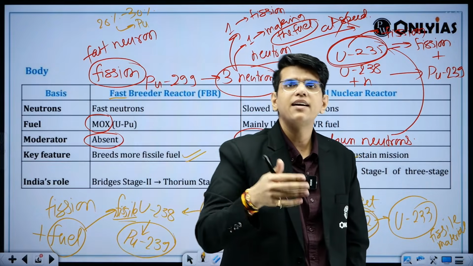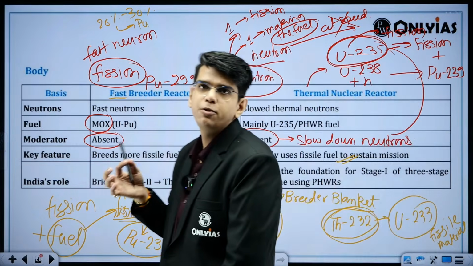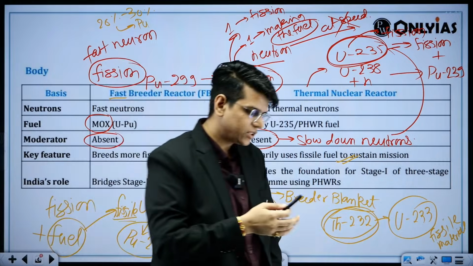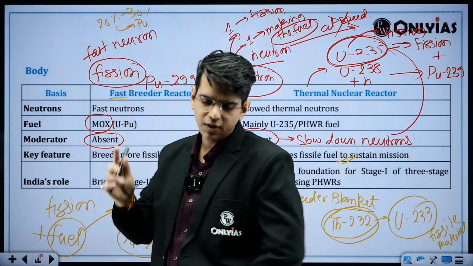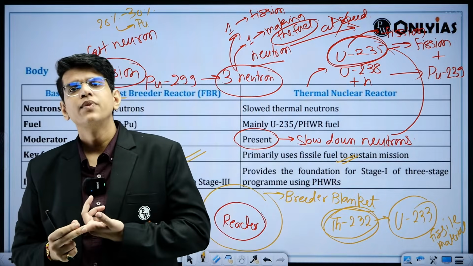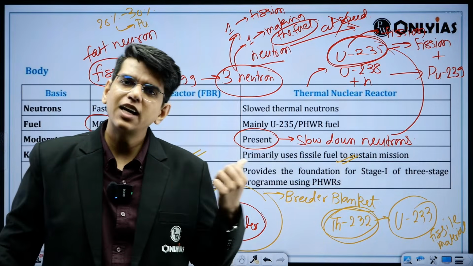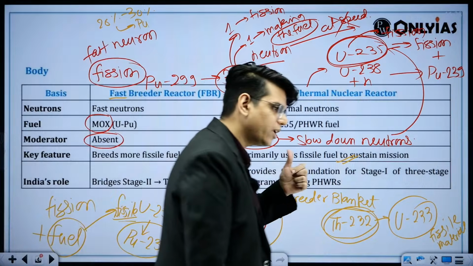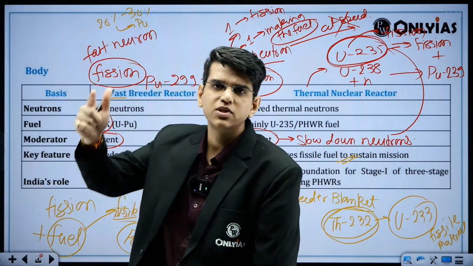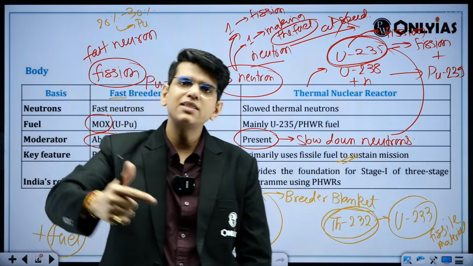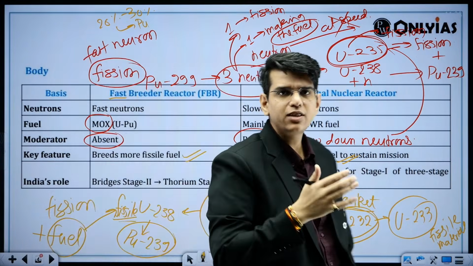Third stage, we can try to use this blanket to convert the thorium that we have to the fissile fuel that we can use in the process of fission, by which we can get to electricity, right? So going ahead, this is one of the implications. Second, in the thermal reactor, you were using only 1% of the energy, right? In the fast breeder reactor, what you are doing is you are creating the fuel as well, right? You are creating the fissile fuel for the next process. So effectively in multiple cycles by using this, right, you can extract 60 to 70% of the energy, right? So that's a big jump.